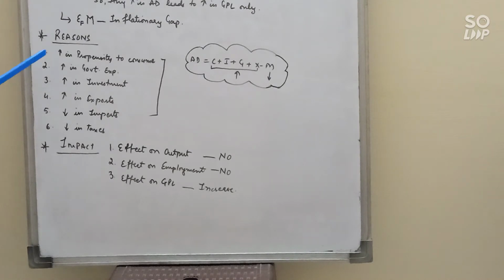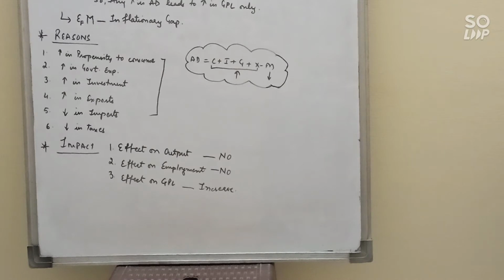Let's discuss. Obviously aggregate demand will increase if there is an increase in consumption. A rise in government demand for goods and services due to an increase in public expenditure will also result in excess demand. Excess demand can also arise due to an increase in investment, when the rate of interest decreases or expected returns increase. We know the factors of investment. Next is increase in exports.